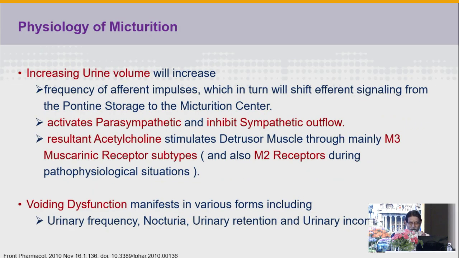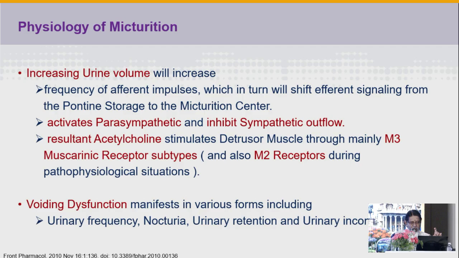Increasing urine volume sends afferent impulses, which in turn shift the efferent signaling from the pontine storage center. They activate the parasympathetic and inhibit the sympathetic outflow, and the resultant acetylcholine stimulates the detrusor muscle through mainly M3 muscarinic receptors as well as M2 receptors, and that results in contraction and voiding.